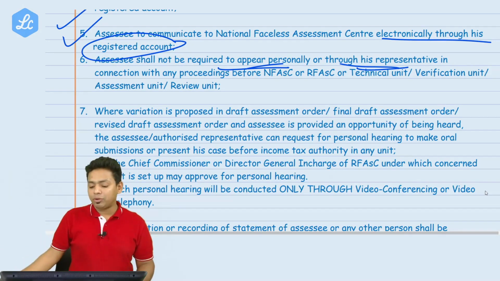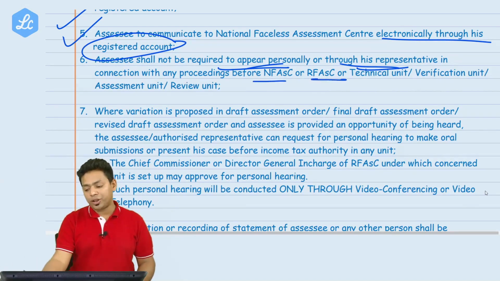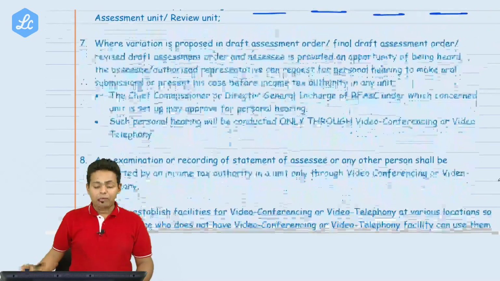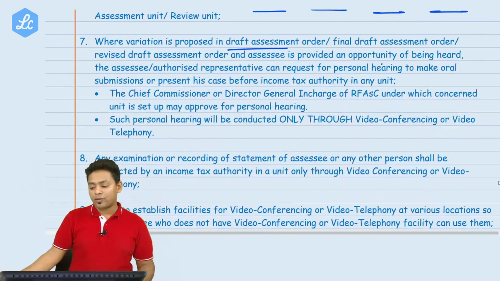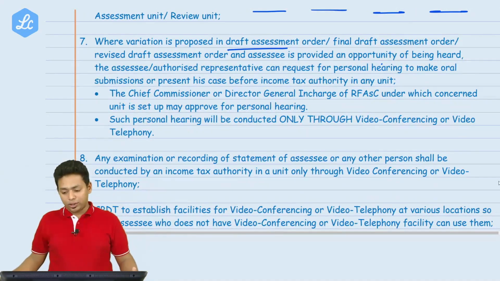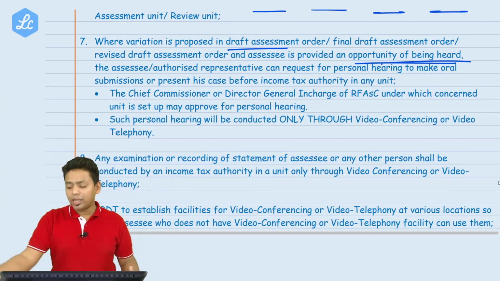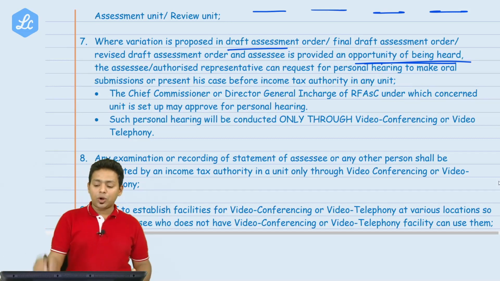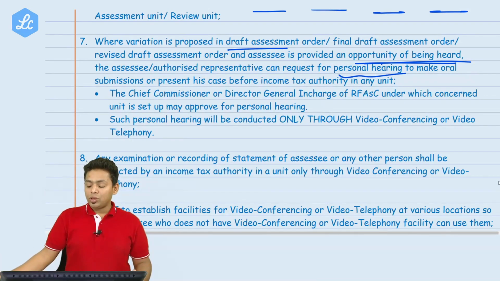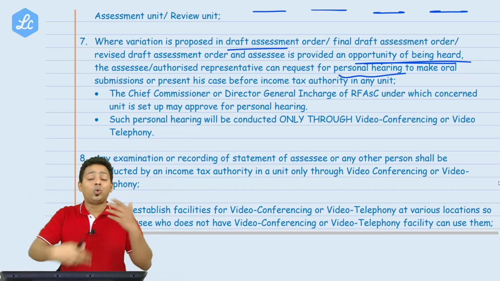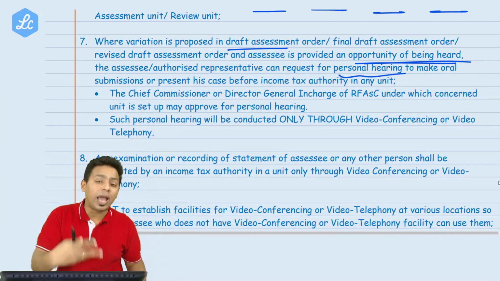In connection with the proceedings before NFAC or Regional Faceless Assessment Center or Technical Unit or Verification Unit, where variation is proposed in the draft order or final order or revised order, where the assessee is getting opportunity of being heard, the assessee or authorized representative can request for a personal hearing to make an oral submission. Assessee saying, I'm not able to write everything. I want the department to hear what I have to say.